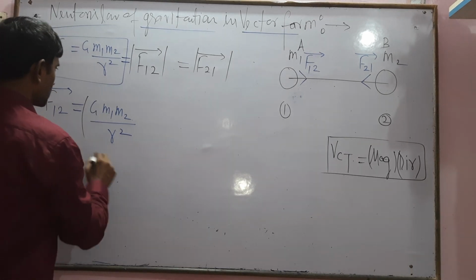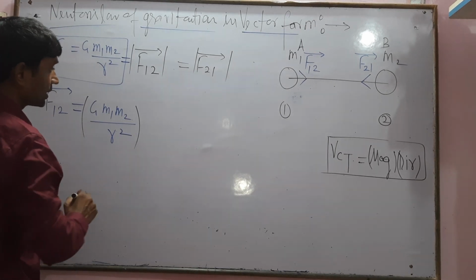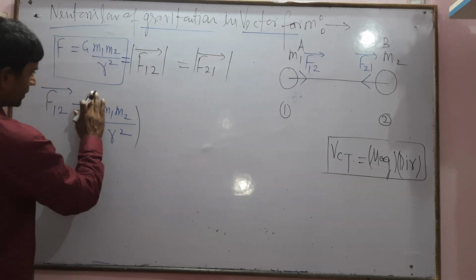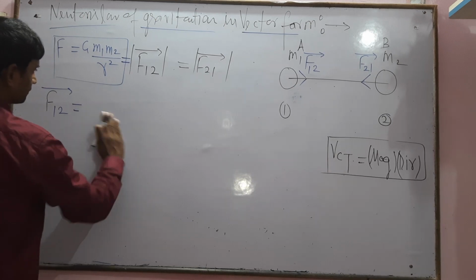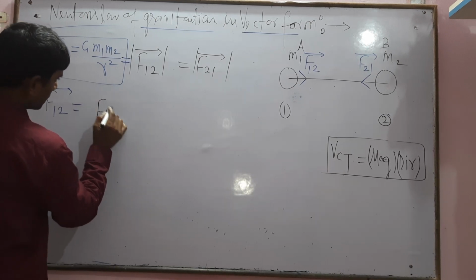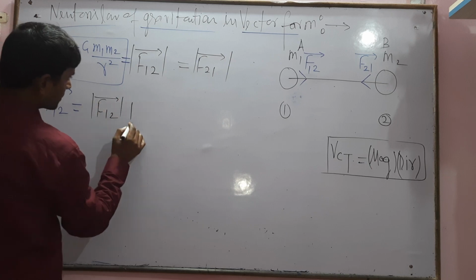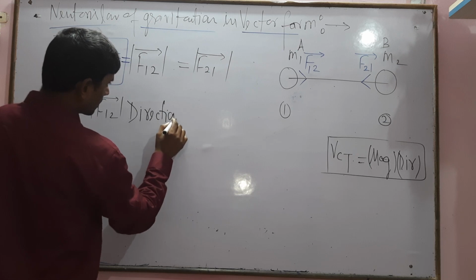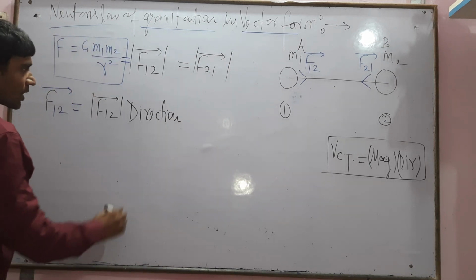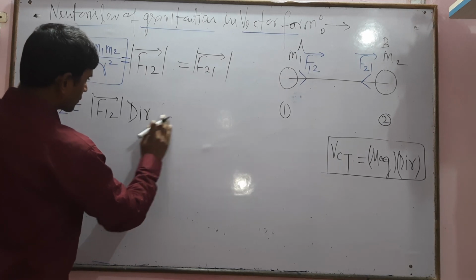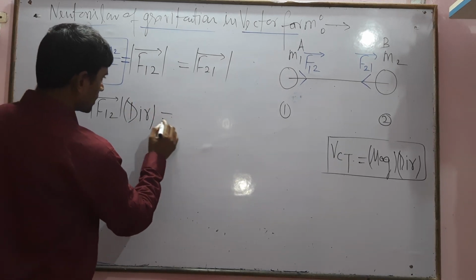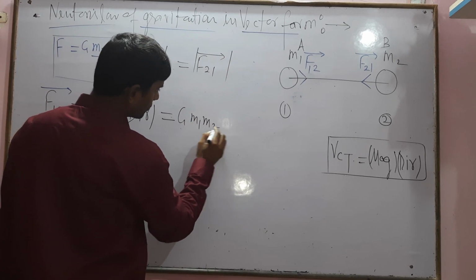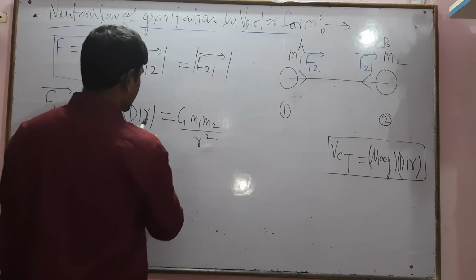This is the magnitude, but we also need the direction. So F12 is the magnitude times the direction of F12, where the magnitude is G m1 m2 divided by r square.